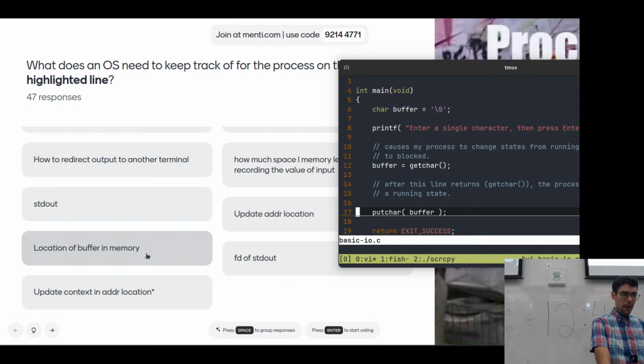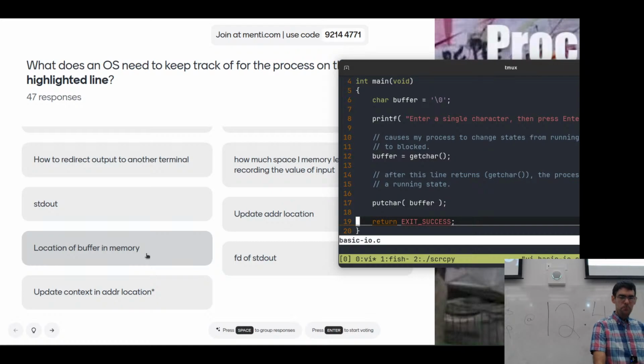Okay, I'm going to go down to this last line, and please immediately let me know if this is not updating. We're returning now from this program. We're ending this program. What does our operating system need to keep track of here?